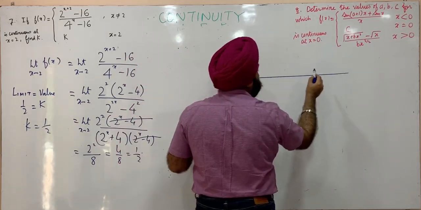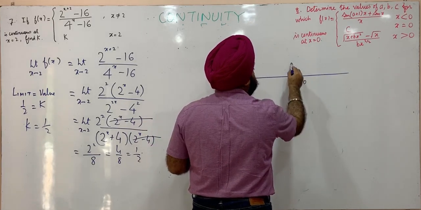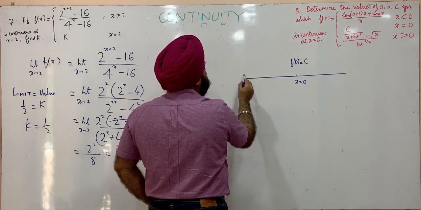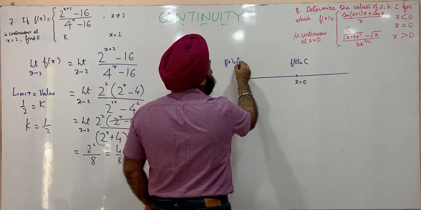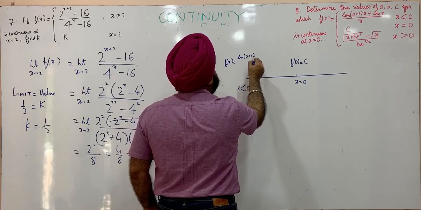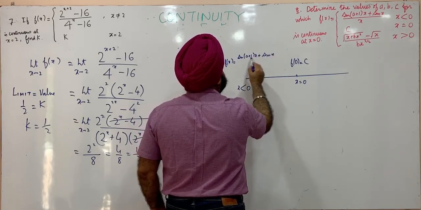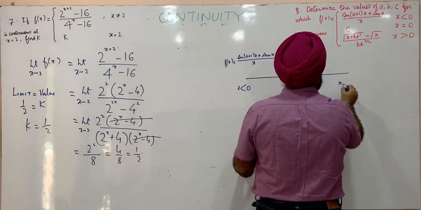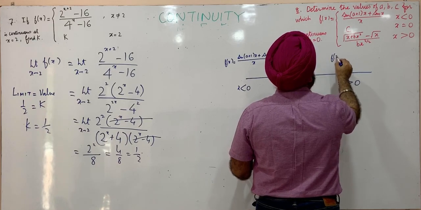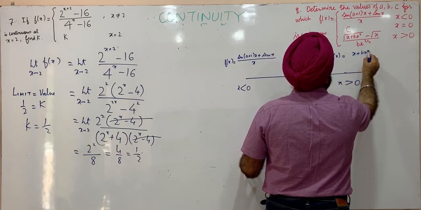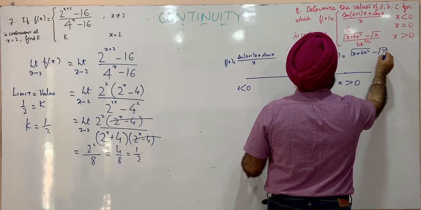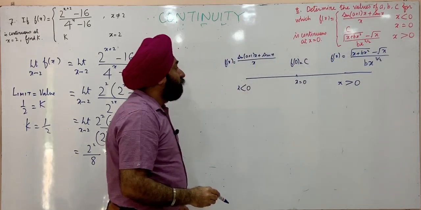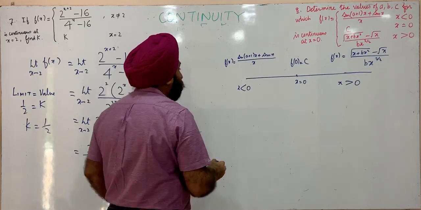We can show this function on a number line. This is x equal to 0 and f of 0 is given as c. This part is x less than 0. The function here is (sin((a+1)x) + sin x) upon x, and this one is x greater than 0, f of x is (√(x + bx²) − √x) upon (b x^(3/2)). This is the function represented on the number line.